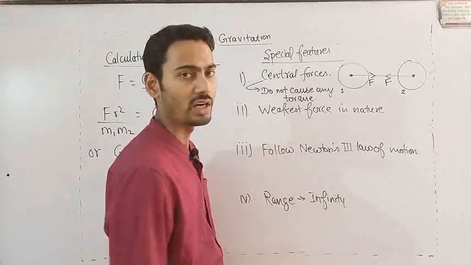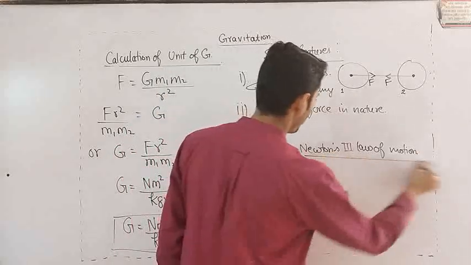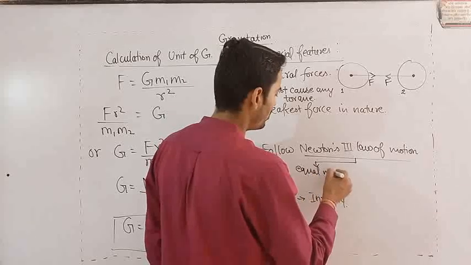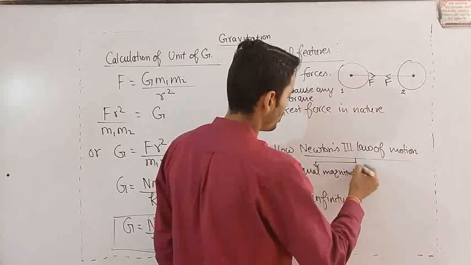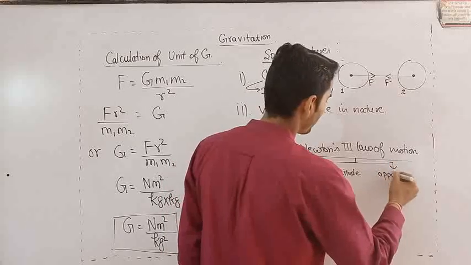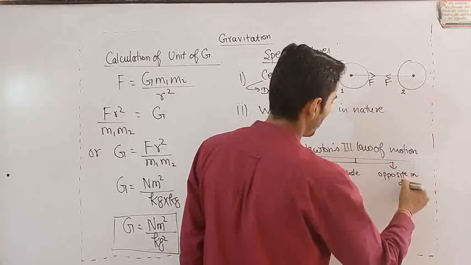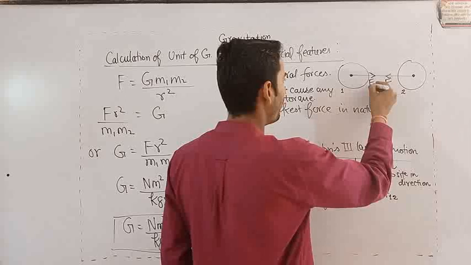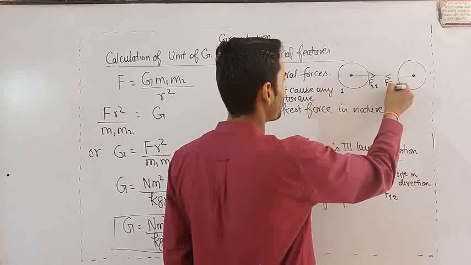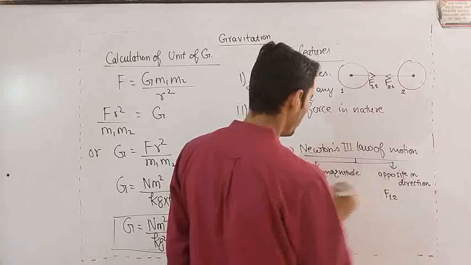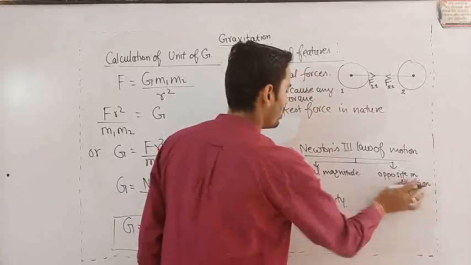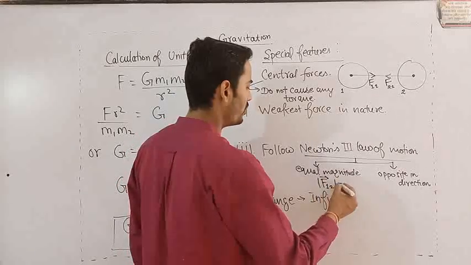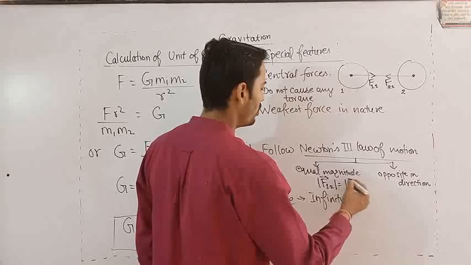Third, it follows Newton's third law of motion. Newton's third law of motion means equal magnitude, opposite in direction. Force on 1 because of 2 and force on 2 because of 1. Equal in magnitude means the magnitude of F12 is equal to the magnitude of F21.